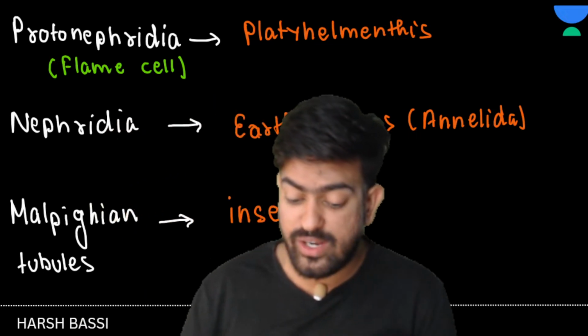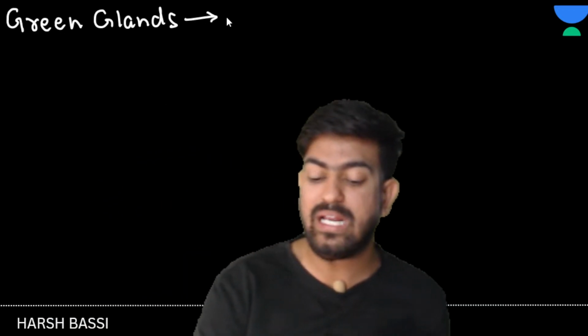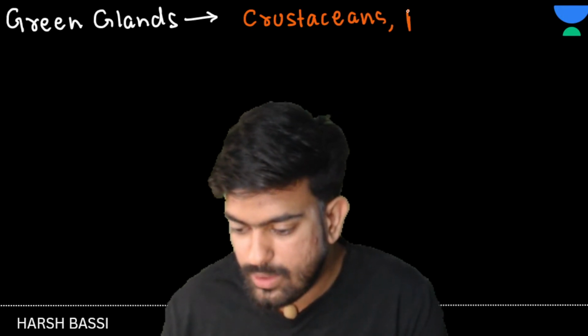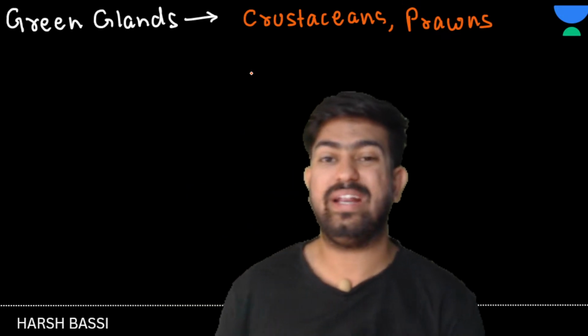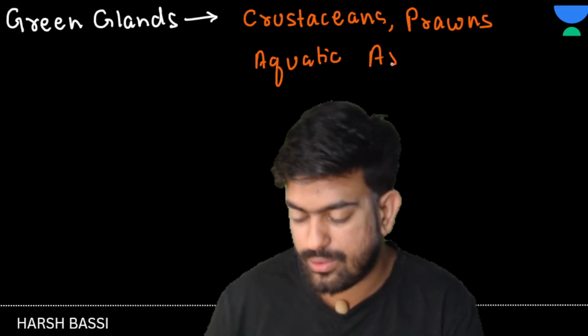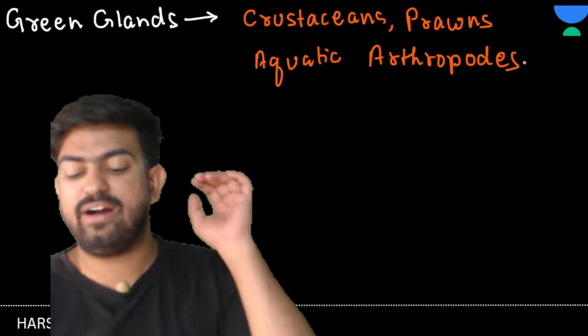Okay, next, this is very important. From here lots and lots of questions have come. Green glands. Where are the green glands present? Green glands are present in crustaceans, prawns, and most importantly aquatic arthropods. Okay, chalo, great.